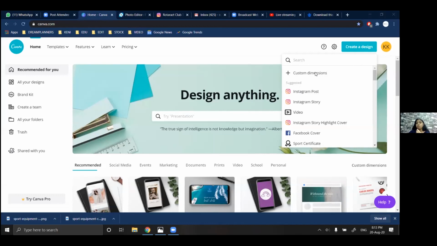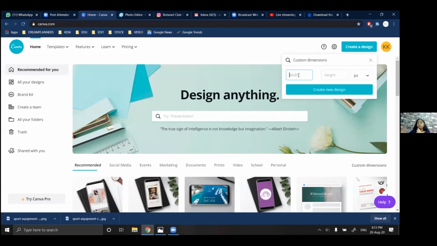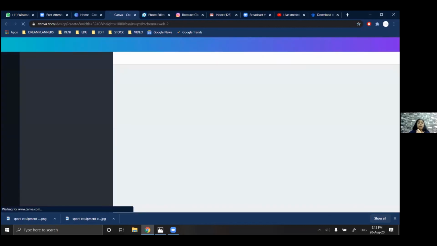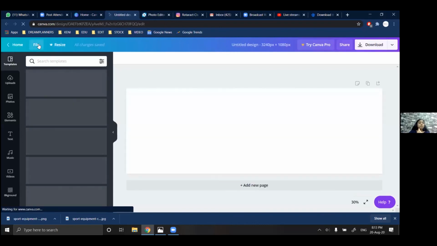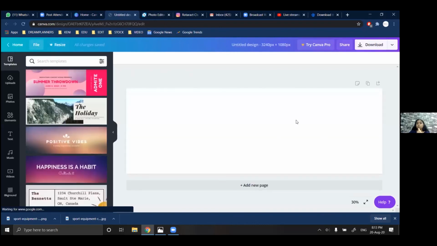When I click on custom dimensions, the width of a grid is 3240, that is 1080 times 3, and the height will be 1080, in pixels. I'll just click on create a new design. Okay, so this is my artboard.